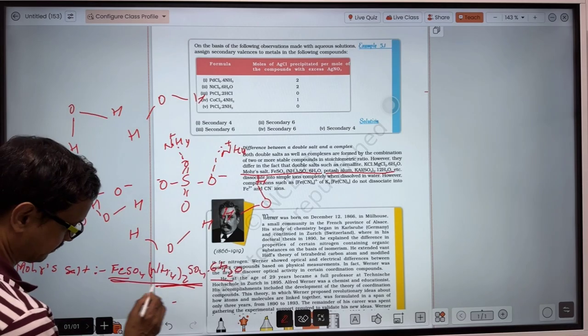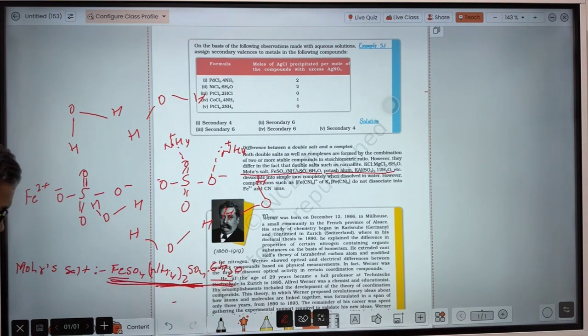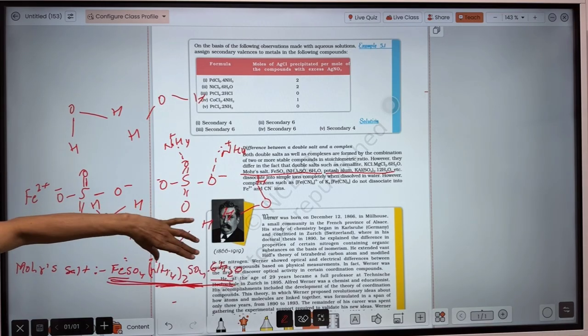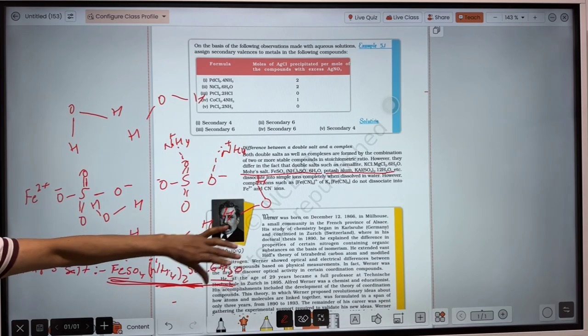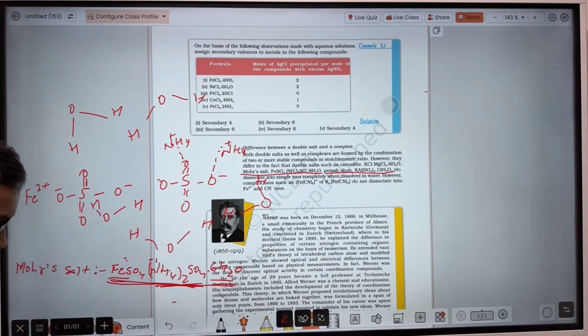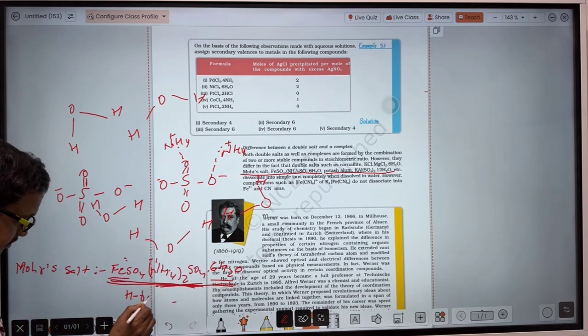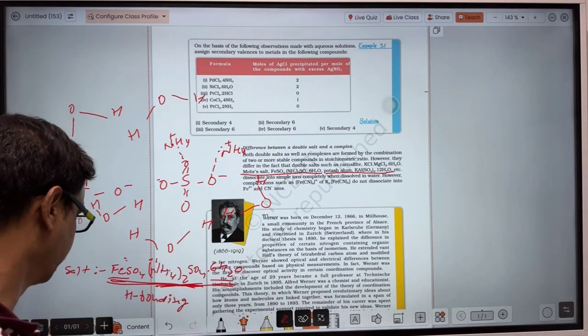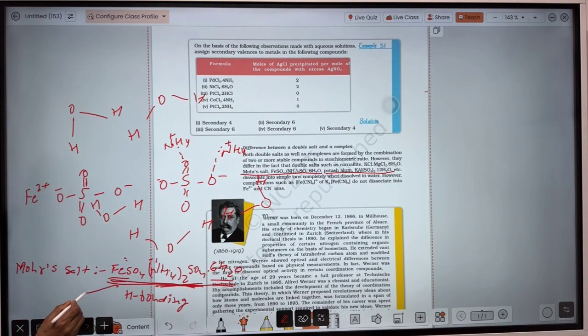So in double salts, the 2 salts, this salt FeSO4 and the salt ammonium sulfate (NH4)2SO4, as well as the 6 water molecules, are bonded with each other through hydrogen bonding. So when you dissolve this in water, the cation and anion will get separated out. So that will dissociate into Fe2 plus and SO4 2 minus.